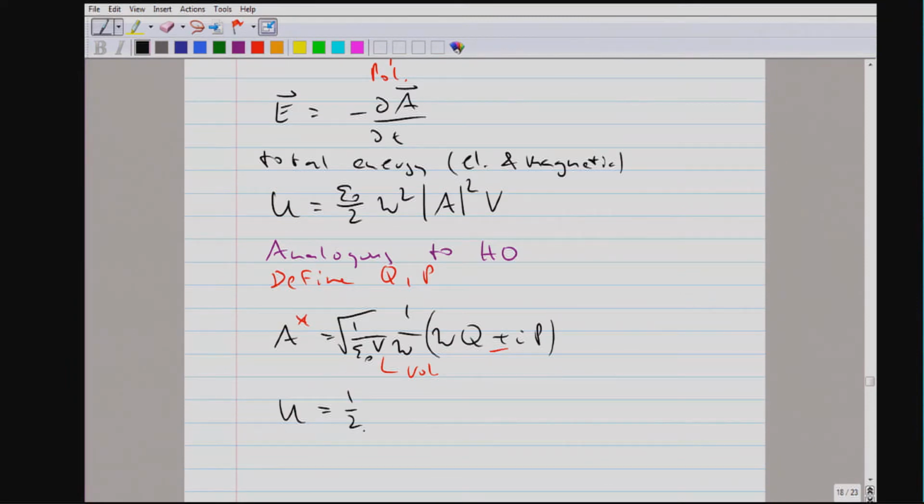Now I can rewrite it. The amplitude squared of the vector potential is A times A star. And with that, I get the total energy to be proportional to Q squared plus P squared. And that should remind you, and if everything was set up to remind you, that this looks like a harmonic oscillator, where Q is the position variable and P is the momentum variable.